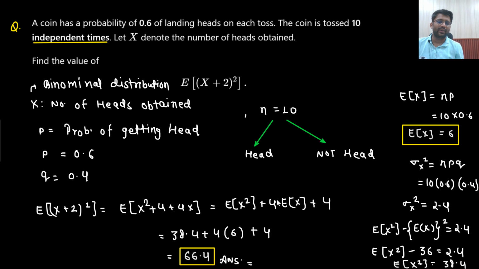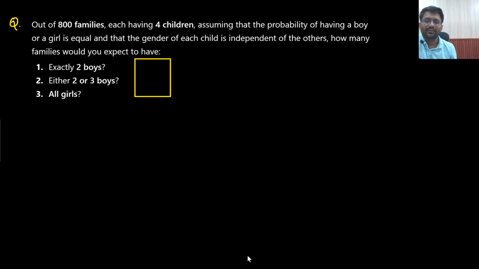X square plus 4 plus 4X, simply take it out. Expectation of X square, from here we got 38.4. How did we get it? What was given? Sir, variance I knew, it would be n into p into q. So I could find the variance, and from there I could get the value of expectation of X square, right? Then I simply put it in and get the answer. Let's go to the next one.